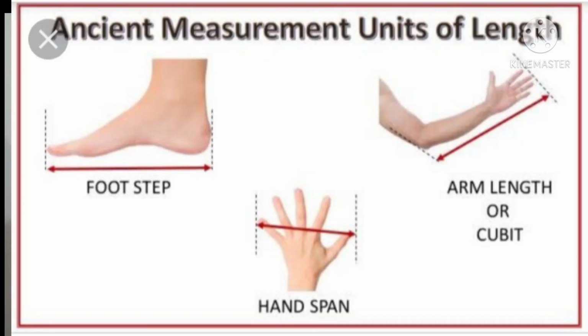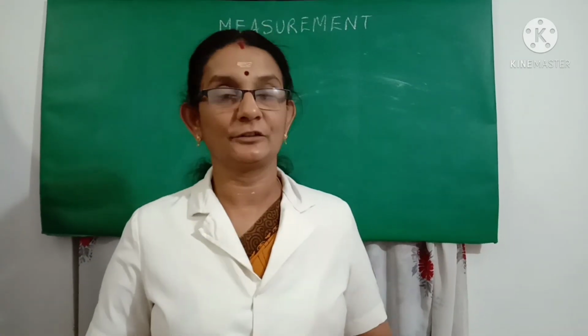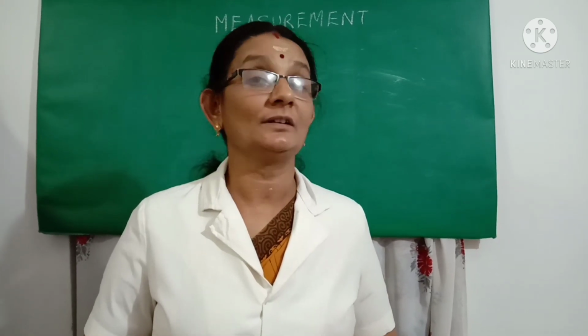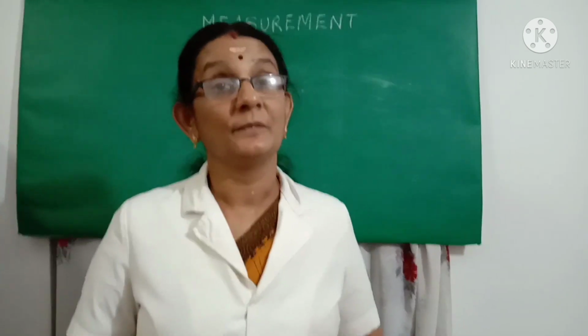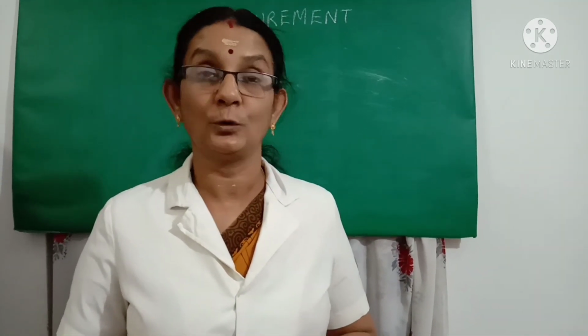Children, in smaller classes, we have learned the measurement of length using non-standard units like hand span, foot span and cubit. I hope you remember that. But as they are non-standard units, the measurement is not correct. So, we have standard units of measurement and I hope you remember what they are.